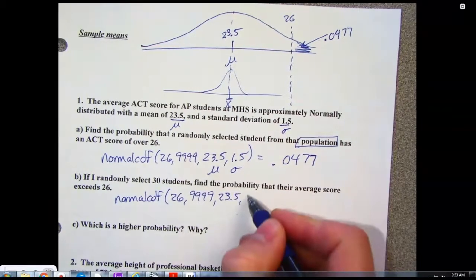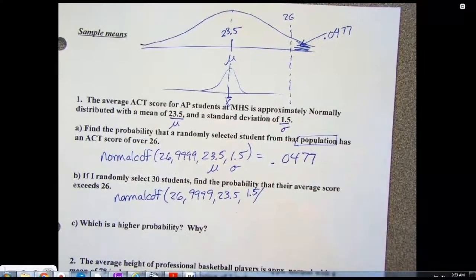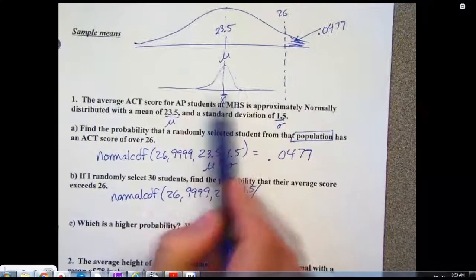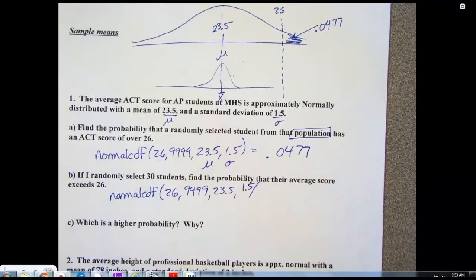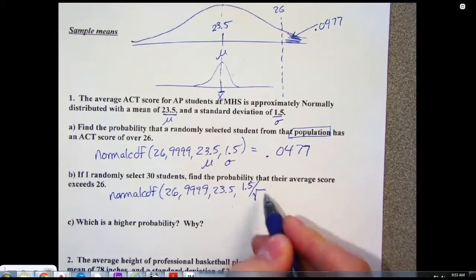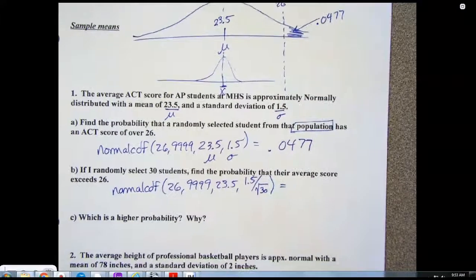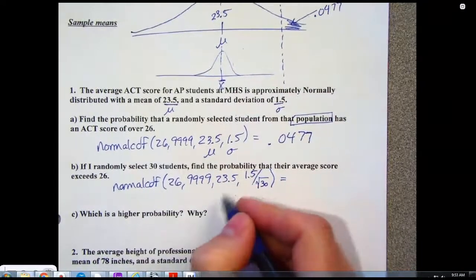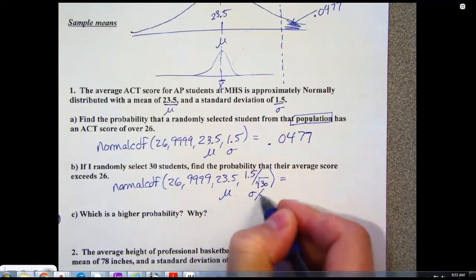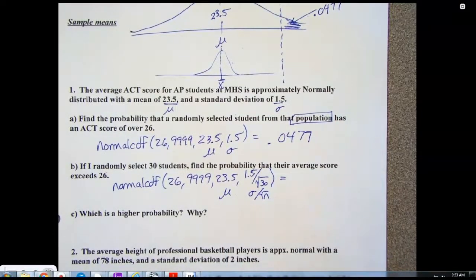So our standard deviation, because now we're in this tighter distribution, gets smaller. And it gets smaller by dividing by the square root of the size of the sample that we took. That's the way it gets smaller. So now this is your mean, and now this is your standard deviation divided by the square root of n. So type that in.